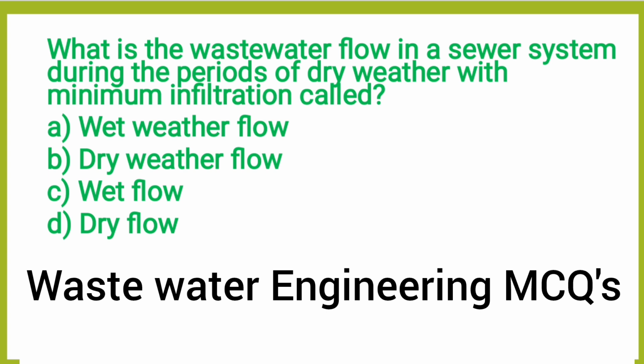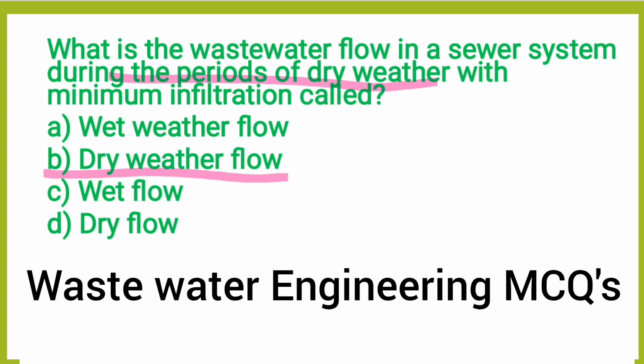So now the first question, what is the wastewater flow in the sewer system during the period of dry weather with the minimum infiltration rate? Option A, wet weather flow, option B, dry weather flow, option C, wet flow, option D, dry flow. Basically in summers the weather is very dry, so there is no rainfall or very minimum rainfall, so only the sewage water will be going through the sewers. Now the period of dry weather, so the correct answer is option B, dry weather flow.